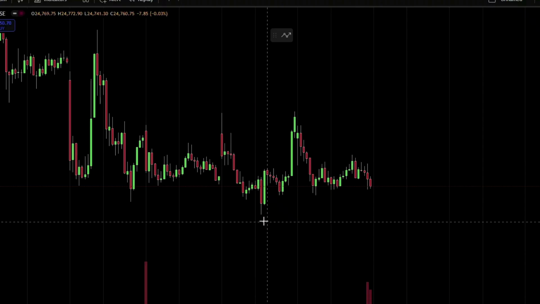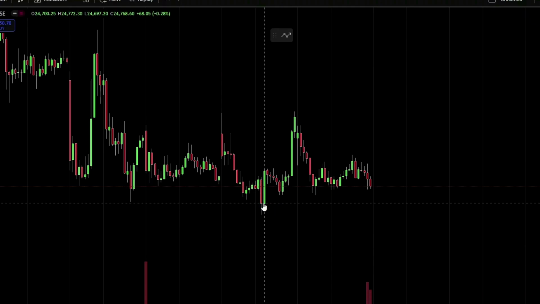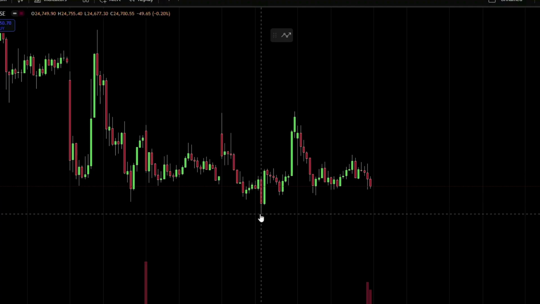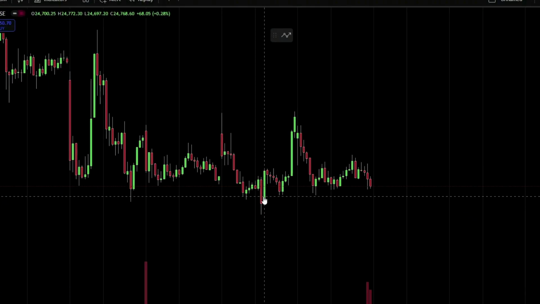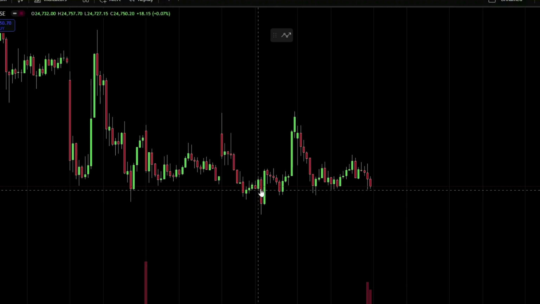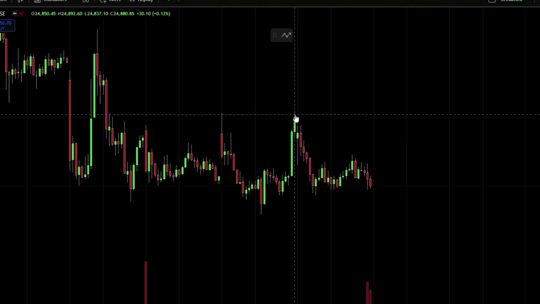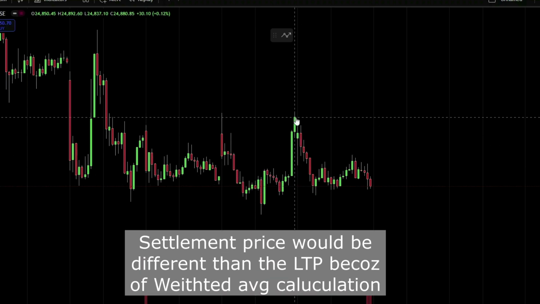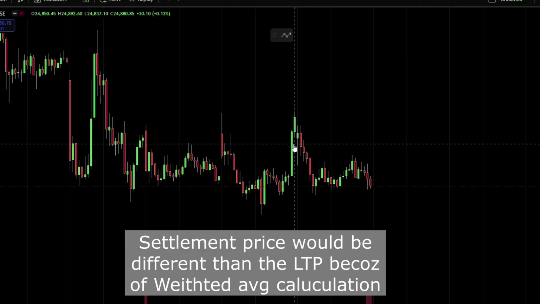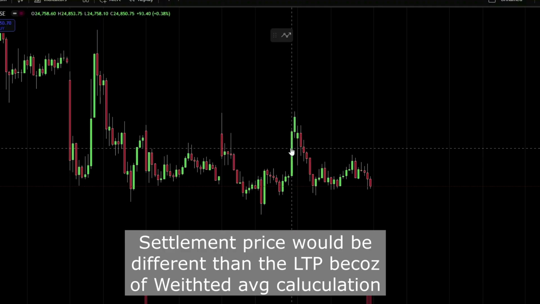To give you an example of the importance of max pain, last expiry 29th May, around 12:30, prices had made a low below 24,700. At the same time, max pain was around 24,800. I thought there is a high possibility prices will turn around immediately. At 12:45 there was a sudden up move and the prices closed above 24,800 levels. So the settlement value itself might be much lesser because the expiry value is taken based on the weighted average price of the last 30 minutes of expiry day.